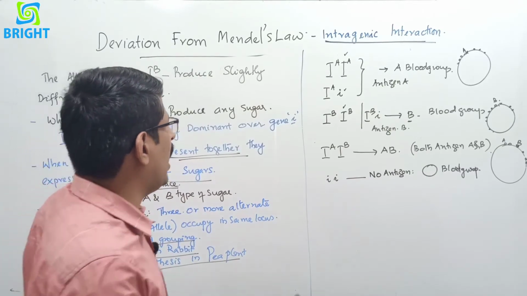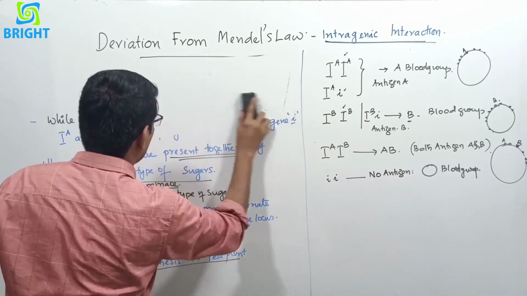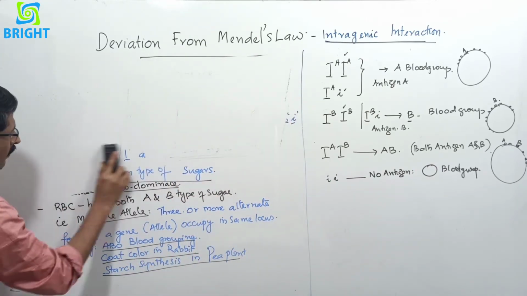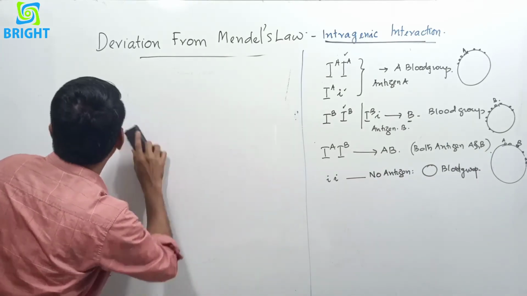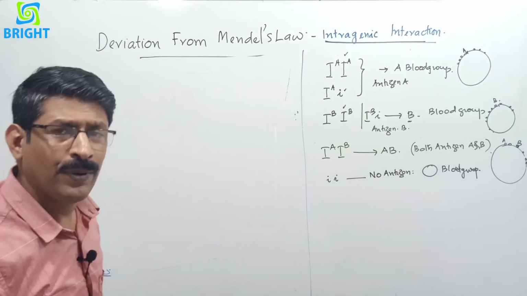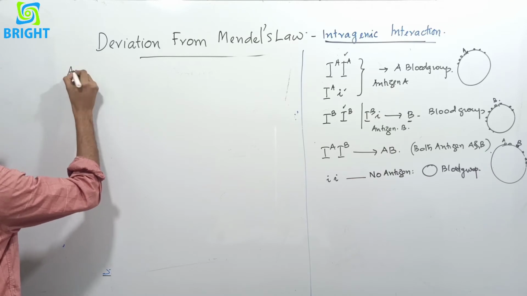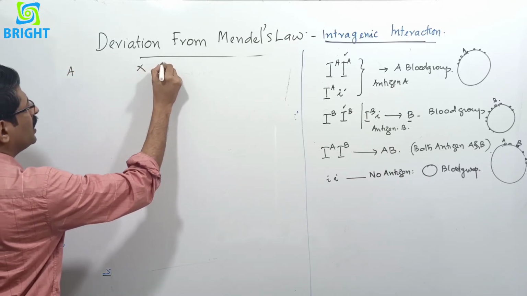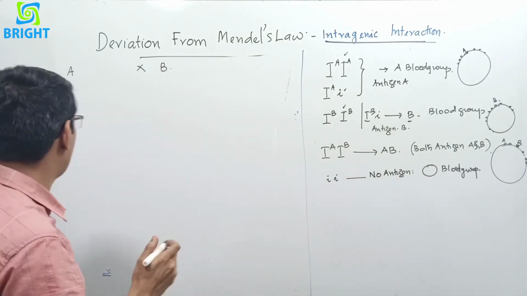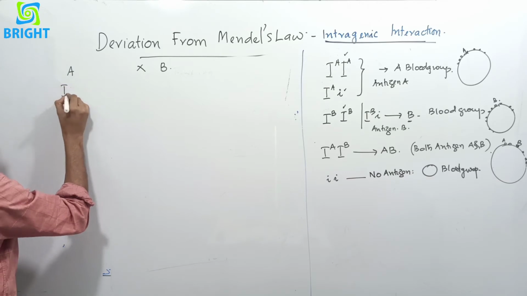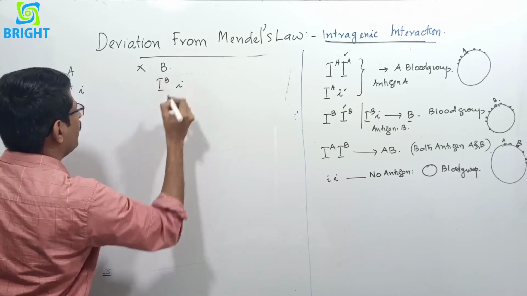So we may have a question like, what will be the blood group of the offspring when the parents have a certain genotype or blood group? If the male parent has A blood group and the female parent has B blood group, what will be the possible blood group of the child or the infants? A blood group is represented by capital IA, small i. Here, capital IB, small i.